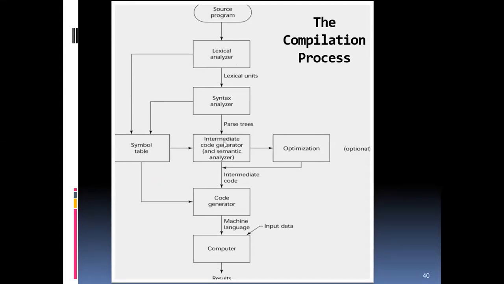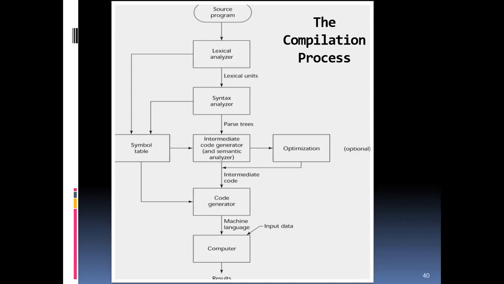And then we have the intermediate code generator, and this is where the symbol table really comes in handy. So from the parse tree and the combination of the intermediate code generator and the semantic analyzer, don't worry about the semantic, we'll discuss it in the next chapter, because if I discuss all the components right now, it will be very confusing for you. So they communicate with each other to find the meaning of the symbol. If there's any missing symbol, they also let it know.